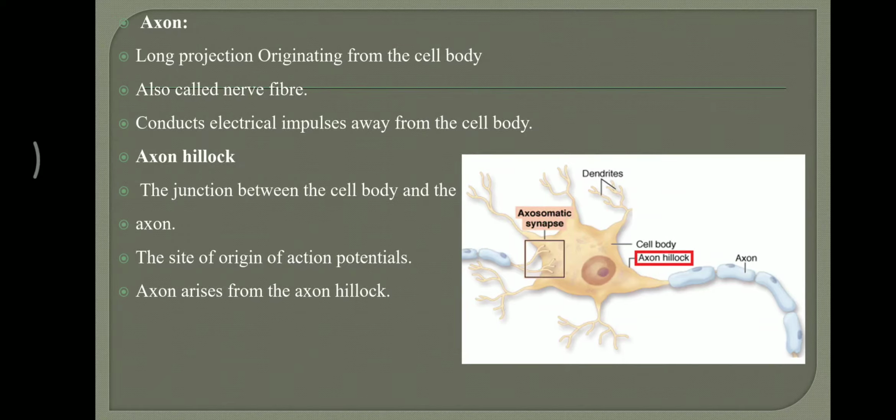So the axon arises from the axon hillock. We can say three points. Axon hillock is the junction between the cell body and the axon. The second point is that this is the site of origin of action potential, and the third point is that the axon arises from this axon hillock.